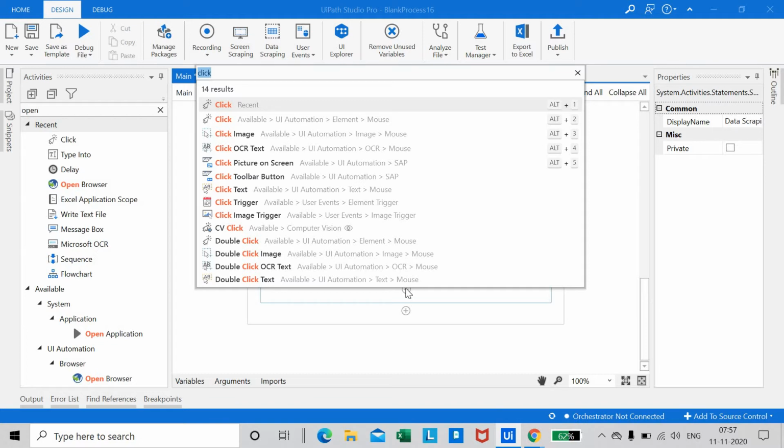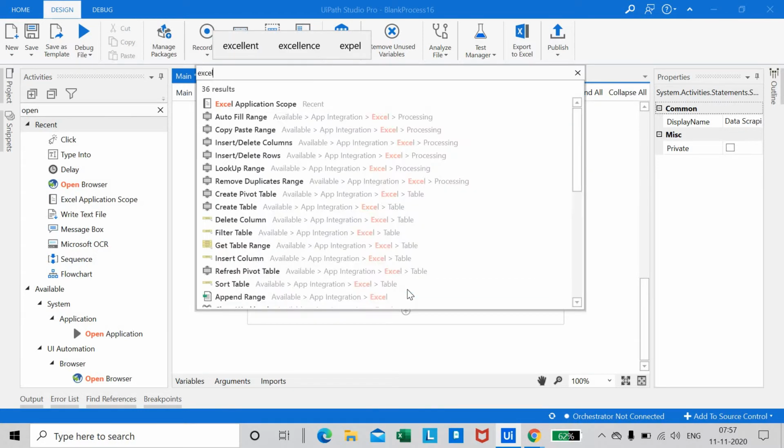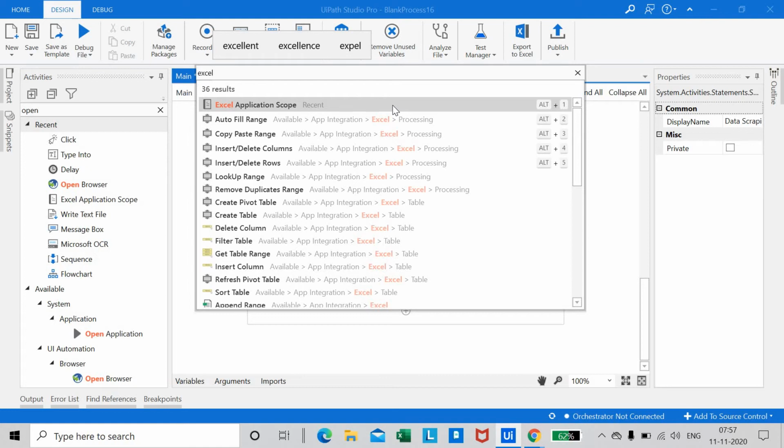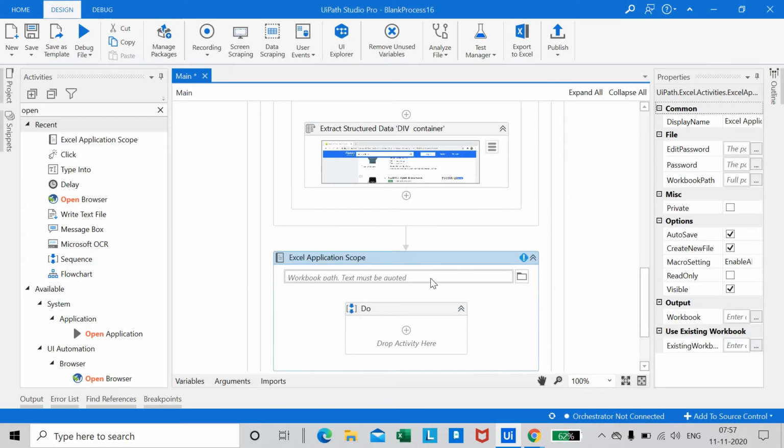So for that we have to choose an activity, say Excel Application Scope. We need to give a path where you would like to extract this data. Where is your Excel sheet? You need to give that path.